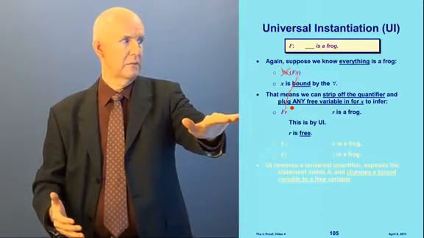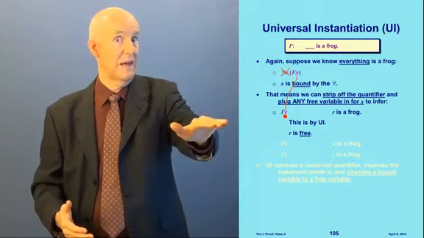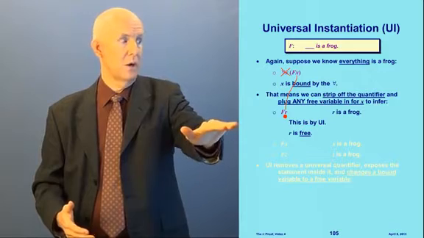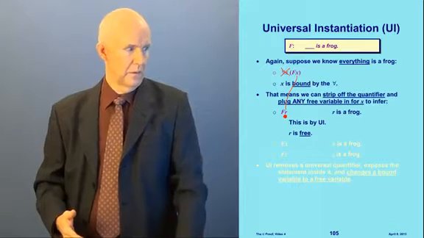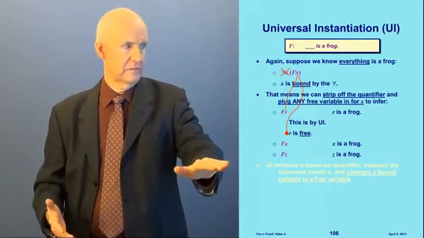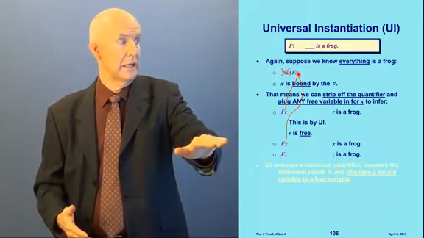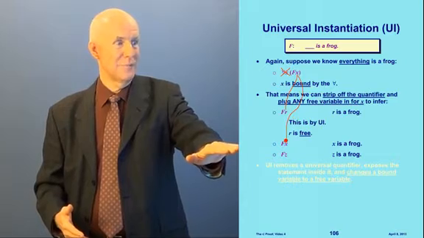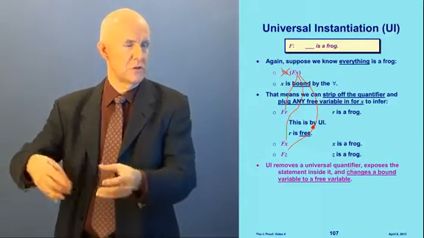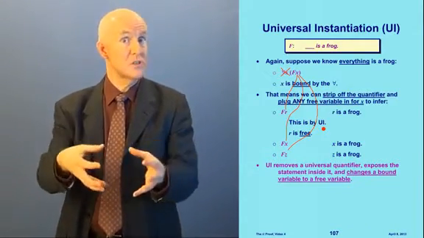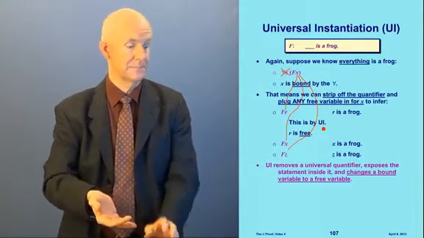In other words, r is a frog. So we can go from this sentence in a proof to this sentence. For all x, fx, we can say fr. Why? This is by UI. And we have to make sure that r is free. We can also get fx, x is a frog, or fz. You see, even though x is the bound variable here, we could use it and get fx as the free variable by UI, or fz. So what UI does, it removes a universal quantifier, exposes the statement inside, this fx, and then changes the bound variable to a free variable.